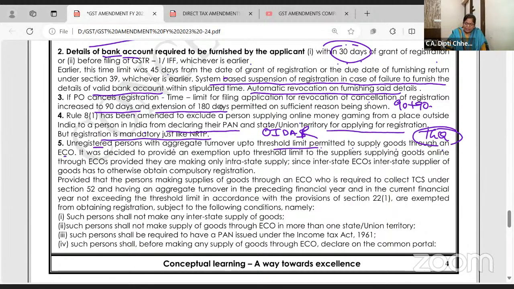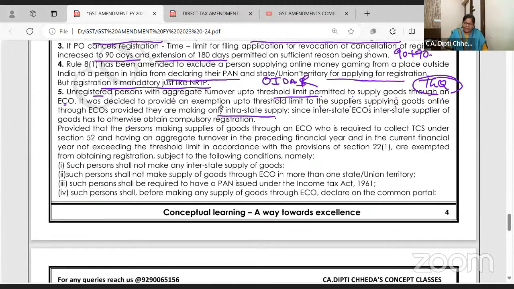It was decided to provide an exemption up to threshold limit to suppliers supplying goods online through e-commerce operator, provided they are making only intrastate supply. Since interstate e-commerce तो आपको register करना ही पड़ेगा. Provided that person making supplies of goods through e-commerce operator which is required to collect TCS and having aggregate turnover in current year not exceeding threshold limit are exempted from registration. I am the supplier. You deduct TCS. आप e-commerce operator जो करना है करो.